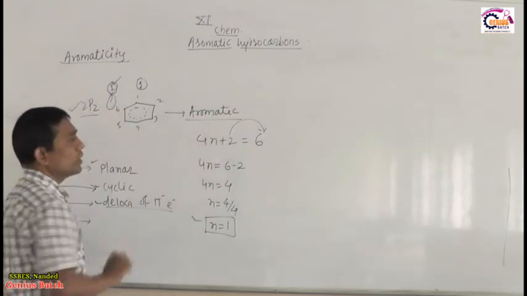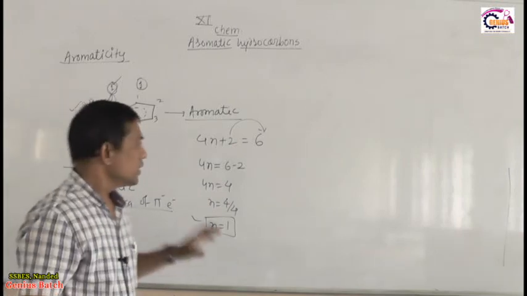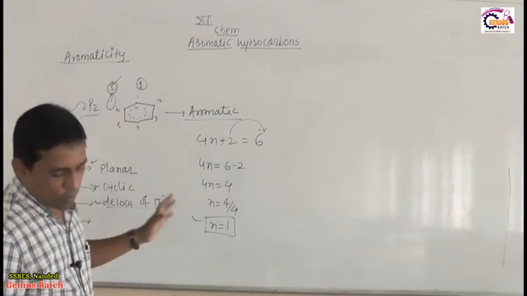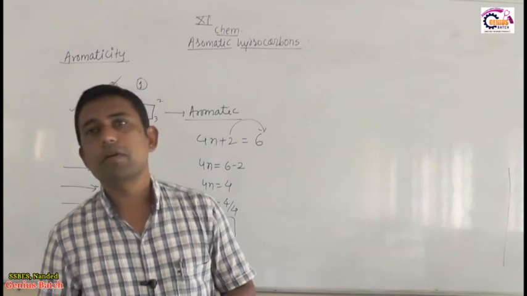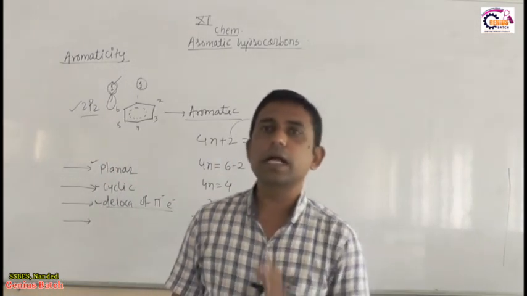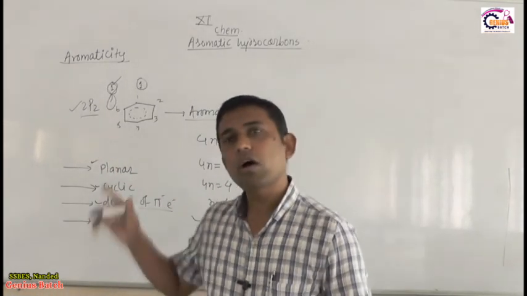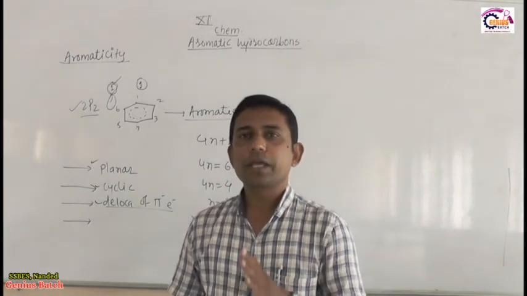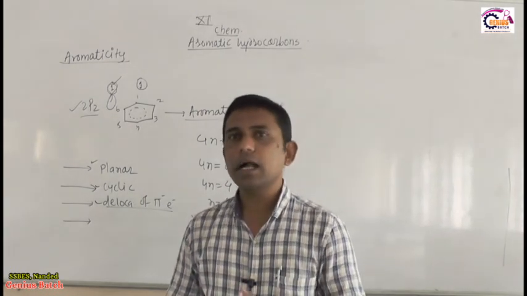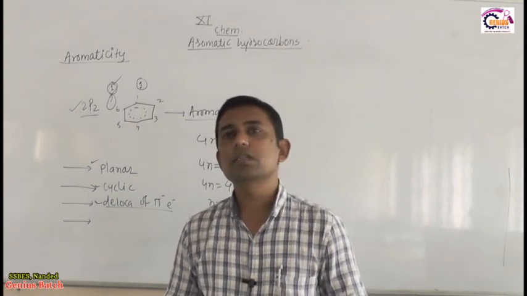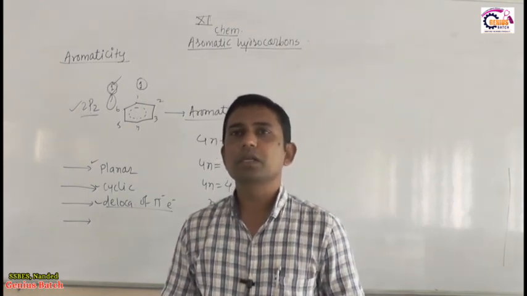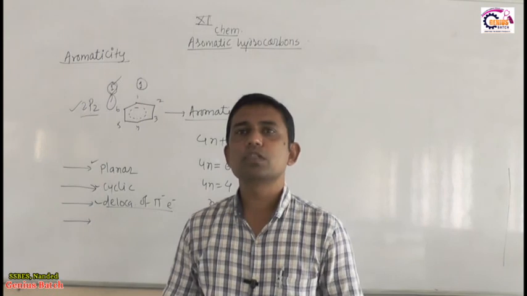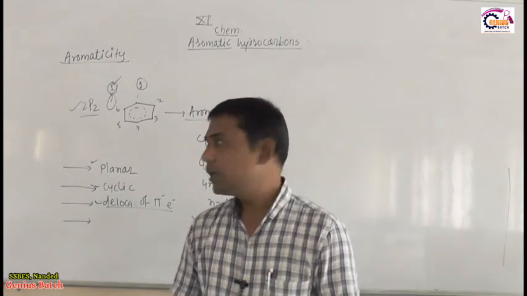So this is all about the explanation of benzene, that benzene is an aromatic compound. So whenever they provide us an example, that example must obey all the criteria. If out of those, any one criterion it can't obey, then that compound is not supposed to be aromatic, it is supposed to be non-aromatic.